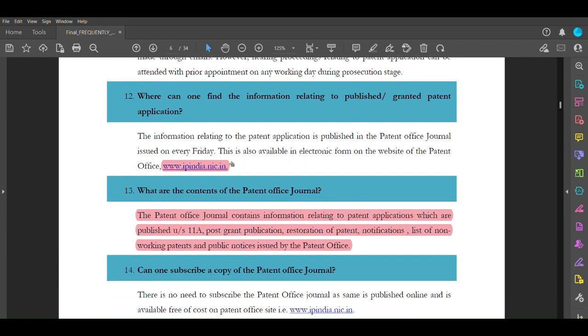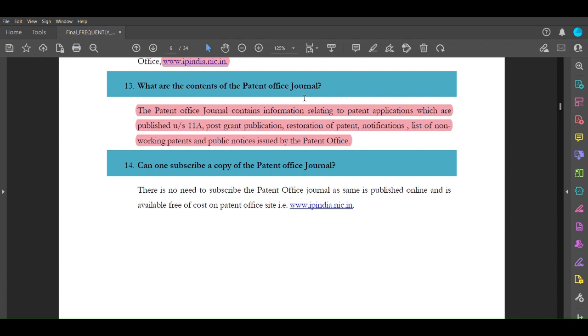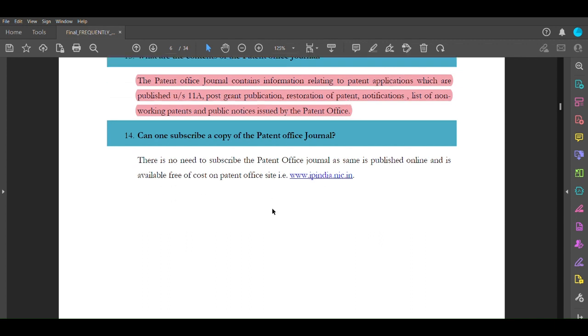Now you can remember the website, because I remember an exam in which they directly asked, it was some ICMR exam in which they asked what is the website of the IP office. So remember the website. It is ipindia.nic.in when you are talking about the IP website. What are the other contents of the patent journal? The patent journal contains information related to patent applications which are published under section 11A, post-grant publication, and restoration of patent notification, list of non-working patents. These are the contents that are included in the patent journal.